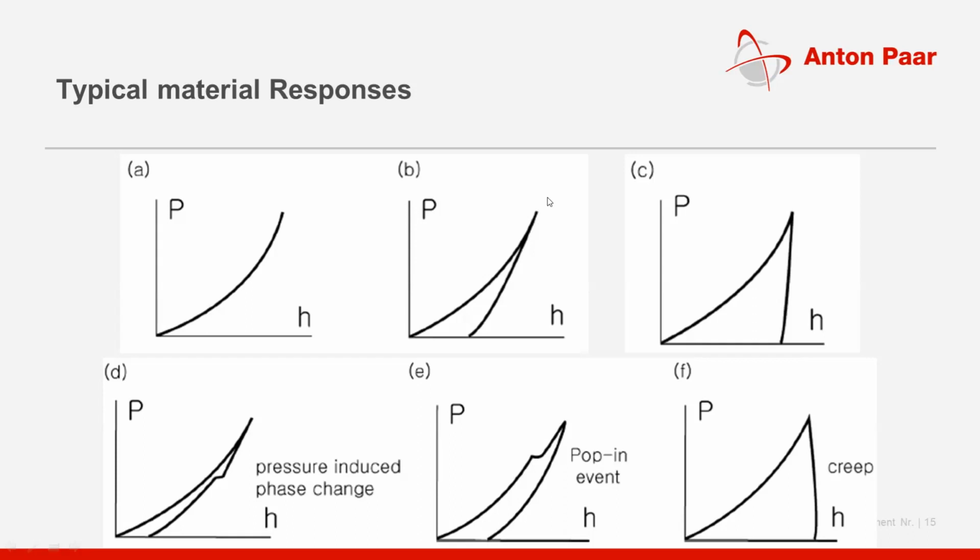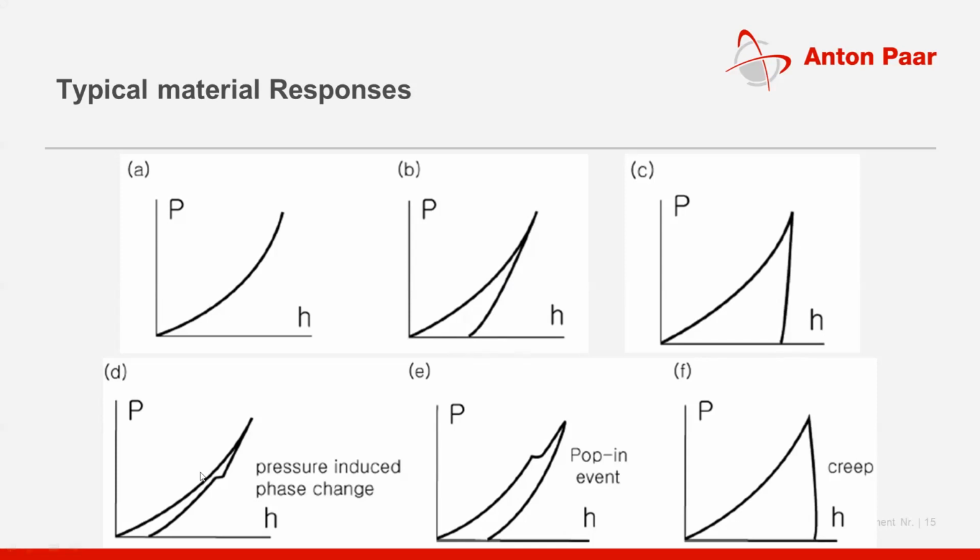Up to some point you will see that it follows the loading cycle, but then it starts deviating, and this is the plasticity involved in the material. So it is an elastic-plastic material. C will be a plastic material. Its recovery is very small, so less elasticity, more plasticity.